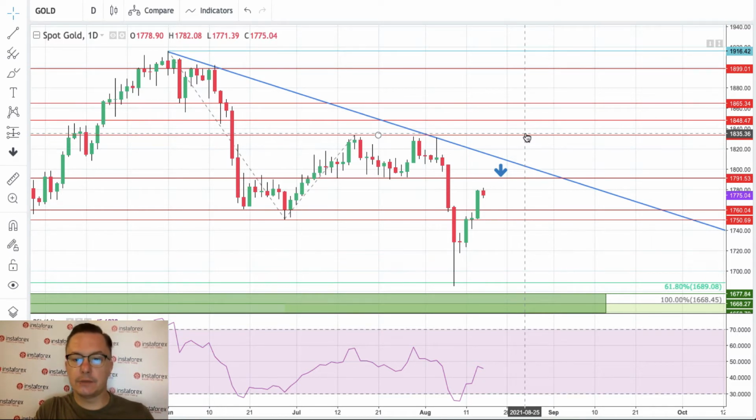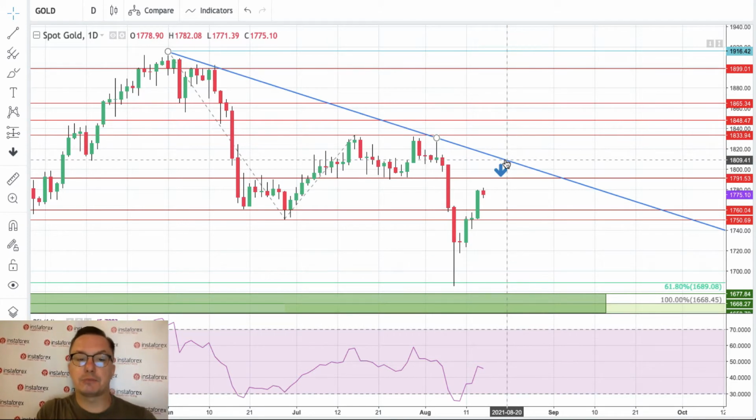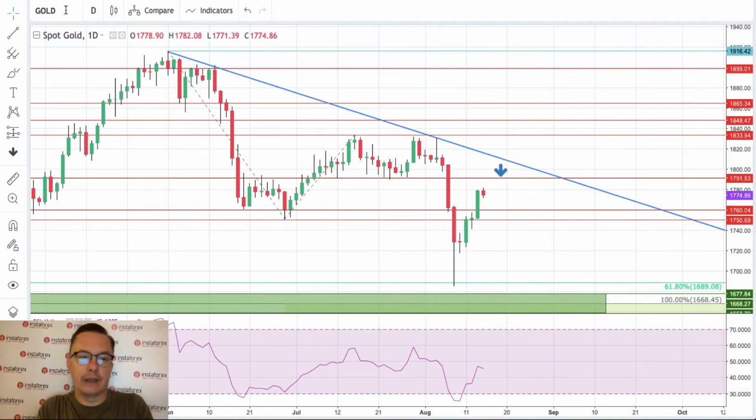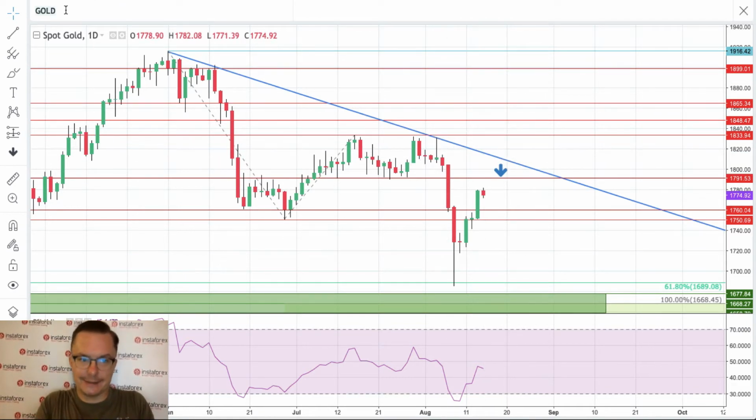And of course, that would mean as well that we are trading above this short-term trend line, which means bearish pressure is invalidated, and now we are heading much higher than the trend line resistance.